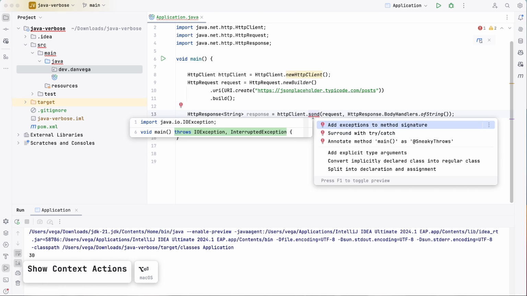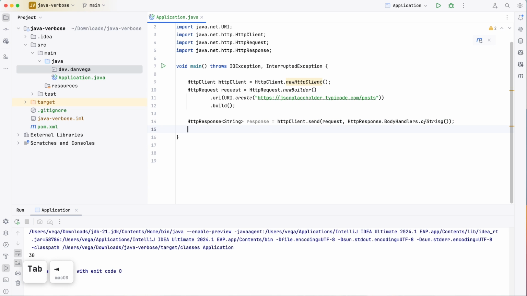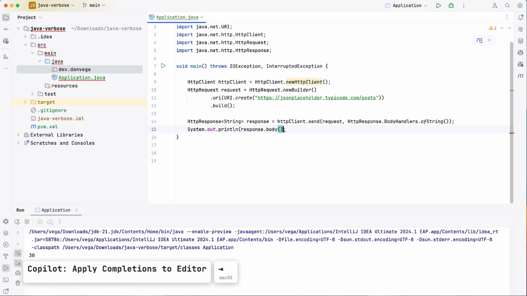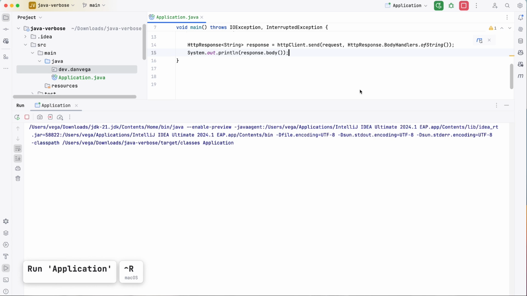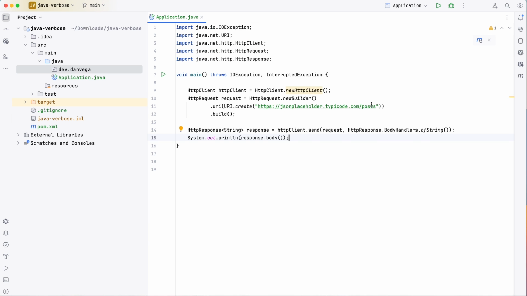We need to go ahead and add an exception for this. And then finally, I can go ahead and S out the response.body. So this looks pretty good. And if we run this, we see that we get a list of 100 posts.